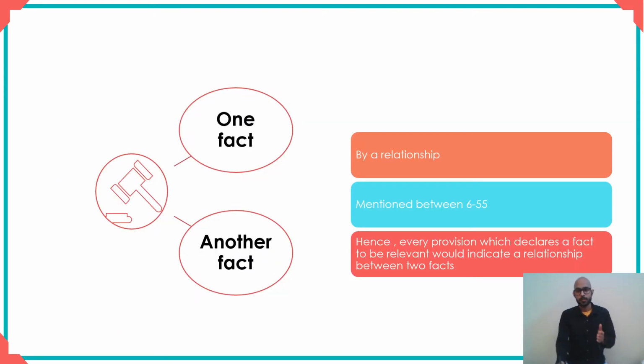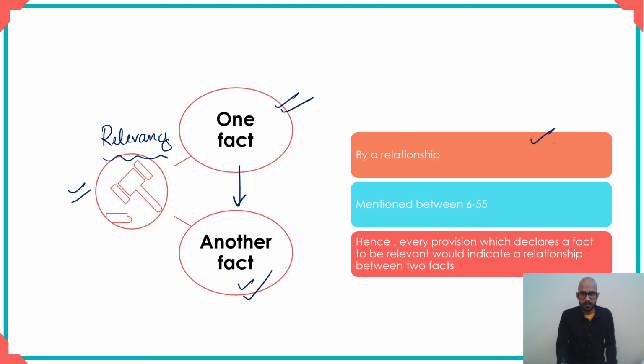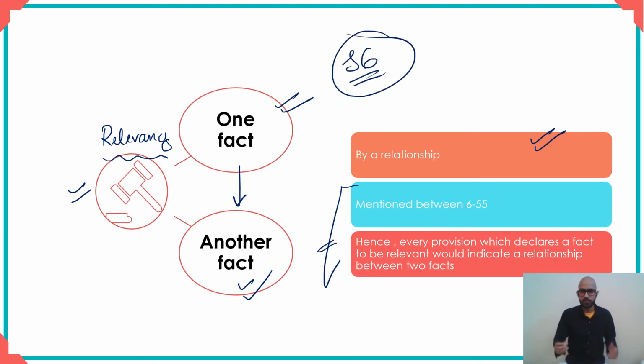In fact, before we look at section 6, I would like you to have this concept cleared in terms of this diagram. As you can see, let us say we are talking about relevancy, right? When we talk of relevancy, we mean to say that one fact is connected to another fact, right? That means there is a relationship, right? And those relationships are given in the provisions relating to the relevancy of fact. So we understood this by now, and section 6 will also follow the same template.